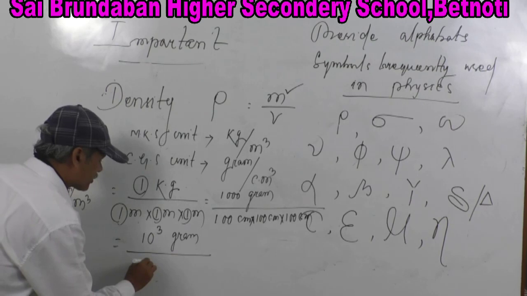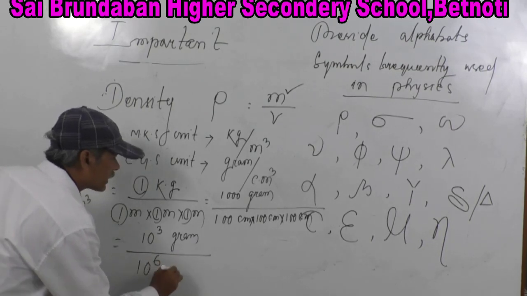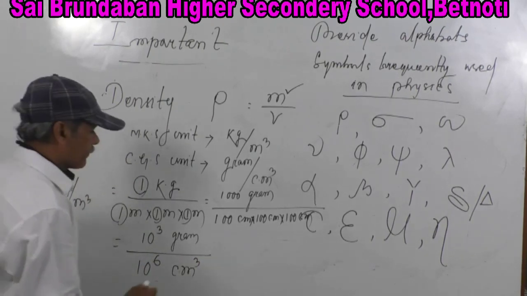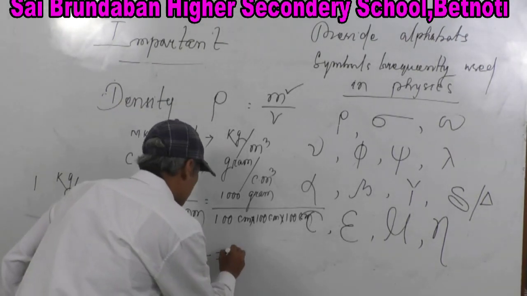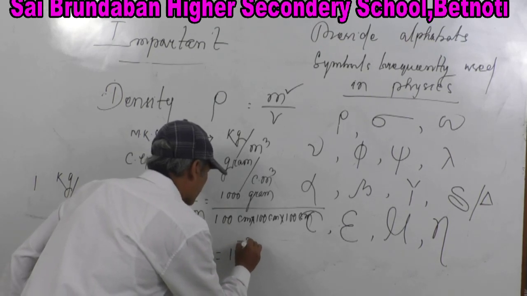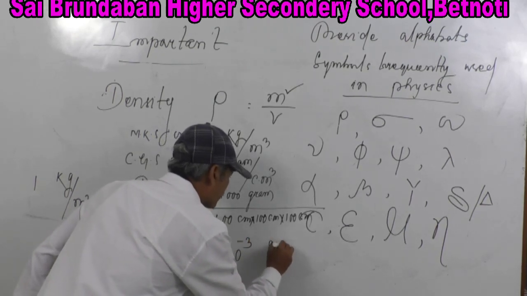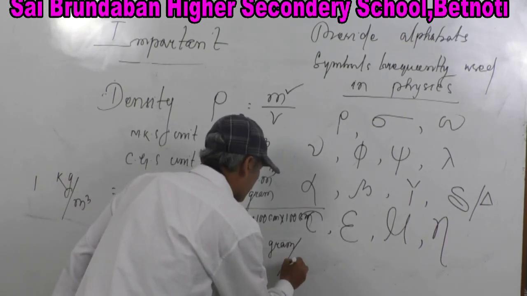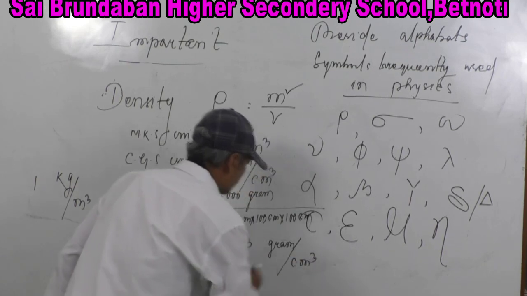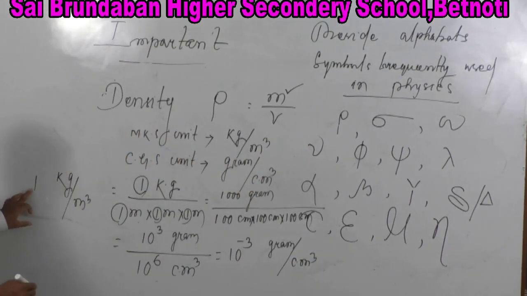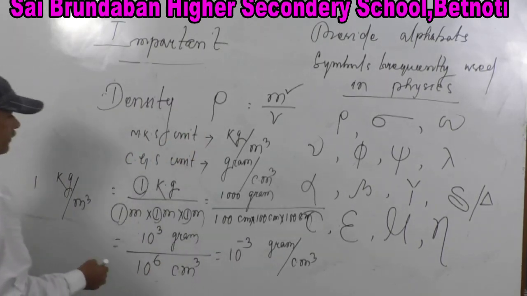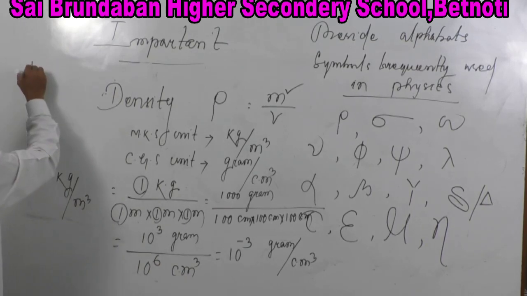It is 10 to the power 6 centimeter cube, which is equal to 10 to the power minus 3 gram per cubic centimeter. So you are able to convert: 1 kg per meter cube is equal to 10 to the minus 3 gram per centimeter cube.